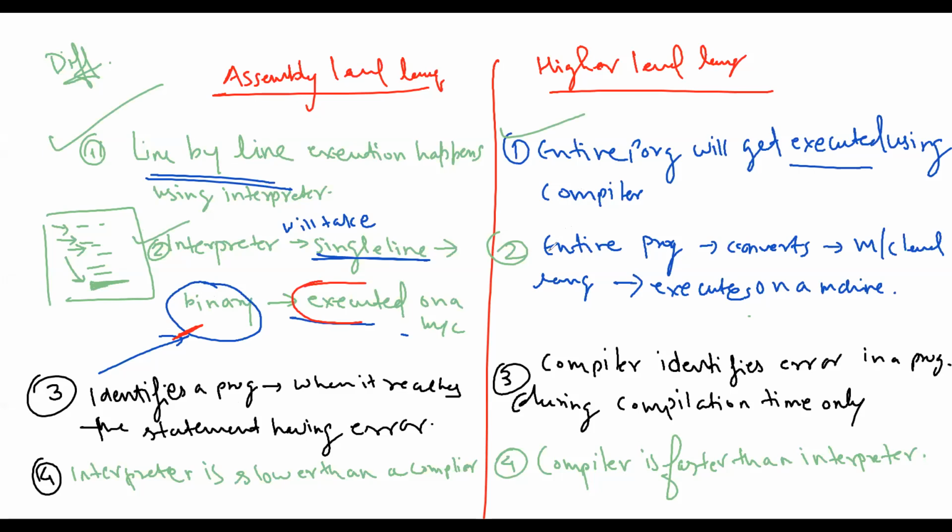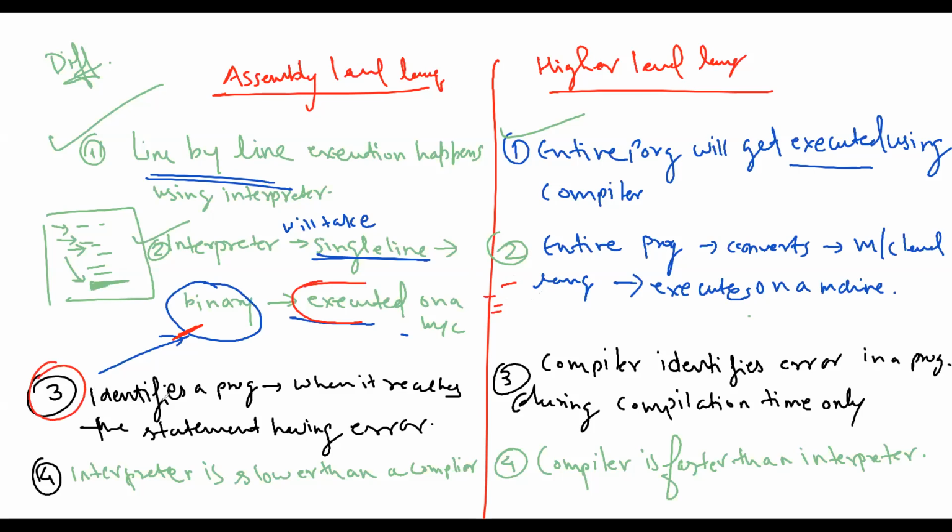But in higher level language, the entire program gets converted to machine level language and executed over a machine. The line by line system is not there in higher level language.